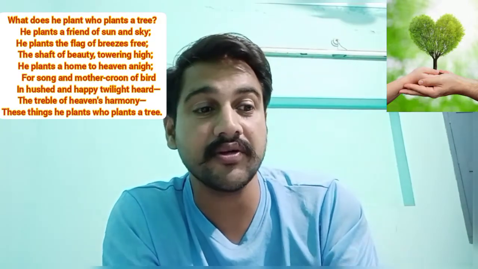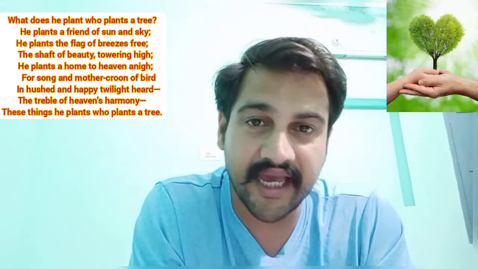Just simply saying that the tree is important, it's not that. The idea of planting the tree is more important, because if we have the idea, then obviously there would be a number of trees, but if there is no idea, then nothing would be there. So let's start the poem without delaying any further.